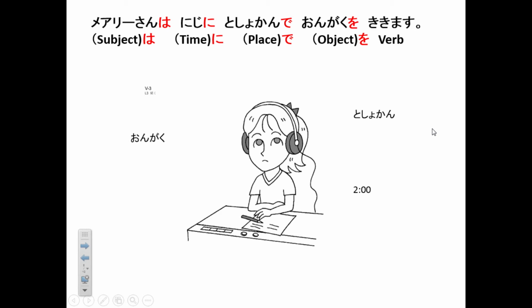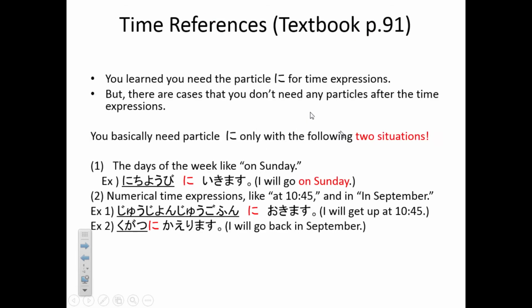But about time ni, you have to know something more. For this, look at page 91 and read about time references. I make it more simple, but you should read it before you hear this explanation from me. You need the particle ni for time expressions like 2時に. But there are cases where you don't need to use any particle after the time expressions. So remember these two situations. You need ni, and for other cases, you basically don't need to put ni.